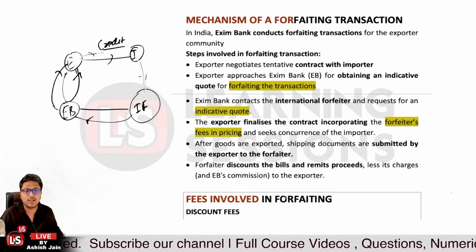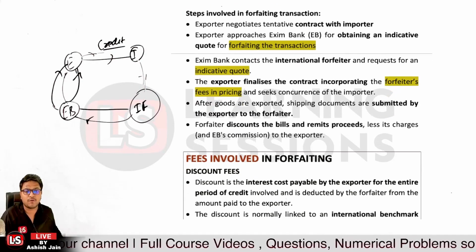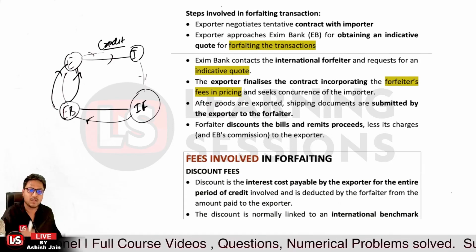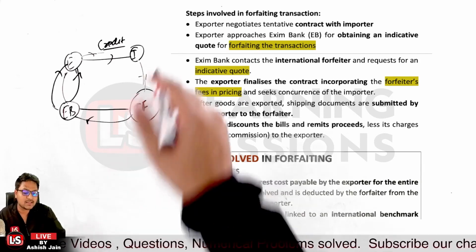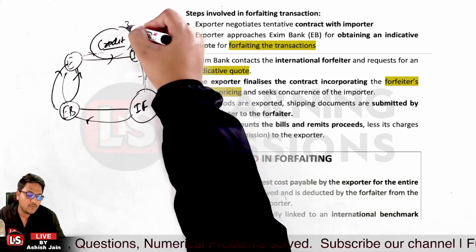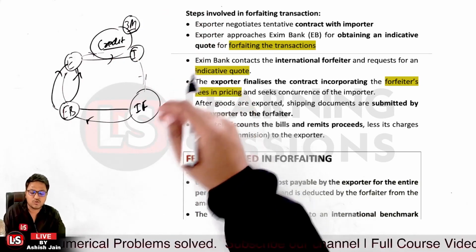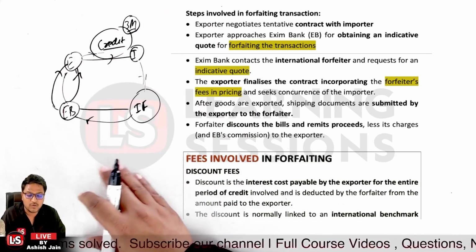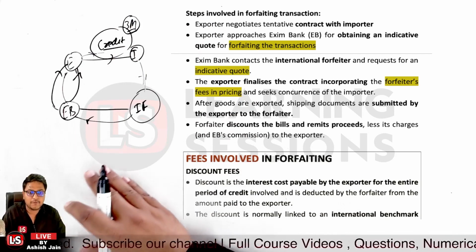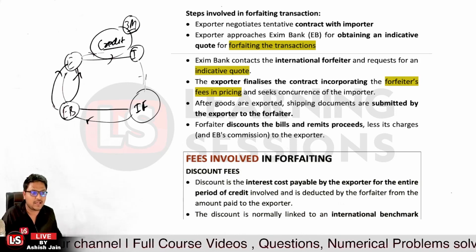Okay, so that's the case related to it, and let's understand the fees involved in forfeiting. First of all, it's related to discount fees. Now, what are discount fees? It's basically the interest cost. Let's say the credit period was for 3 months. For that credit period, whatever interest was to be charged will be deducted as a discounting over the trade debts, and that's related to discount fees.